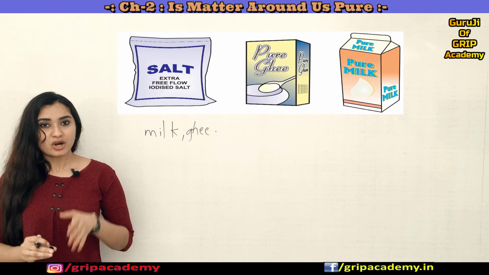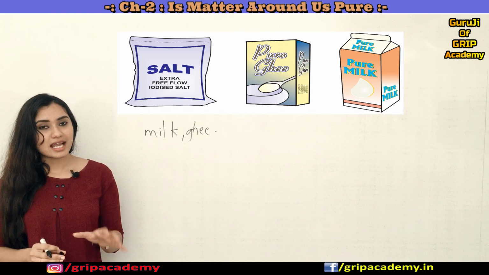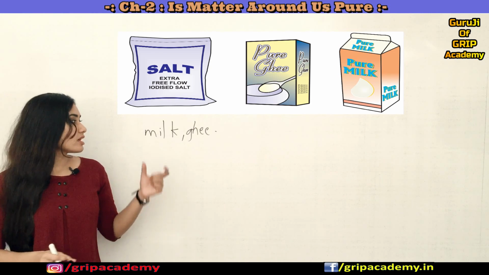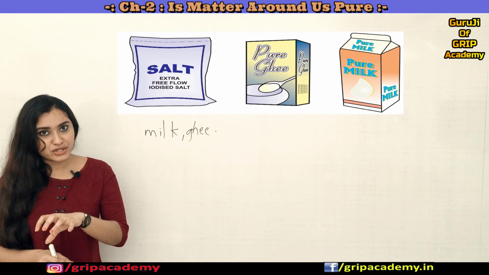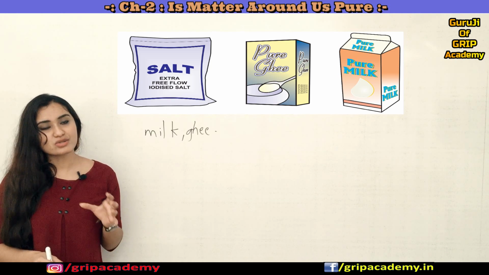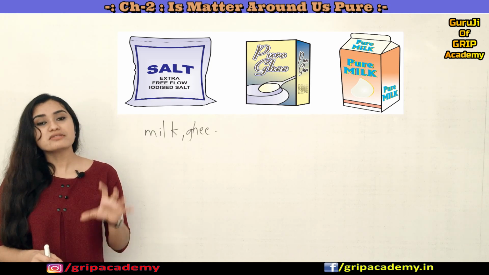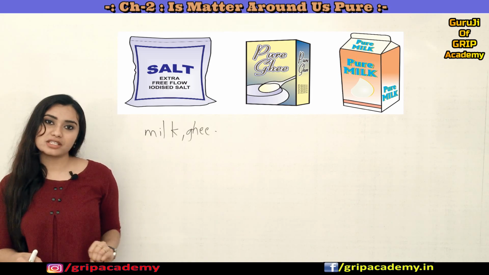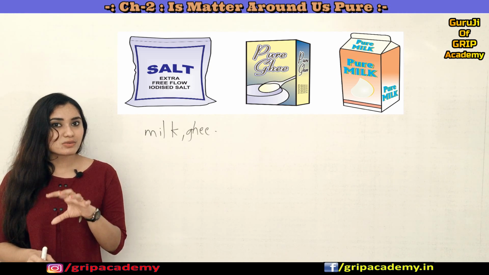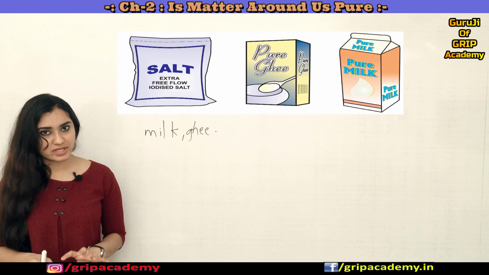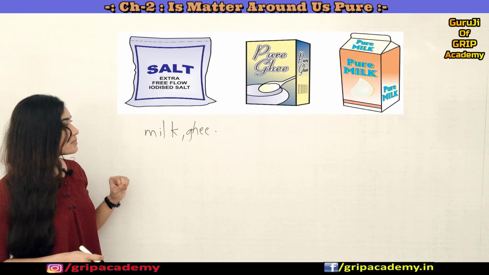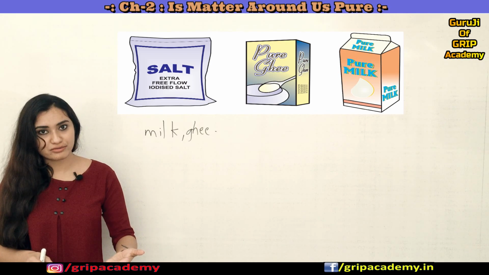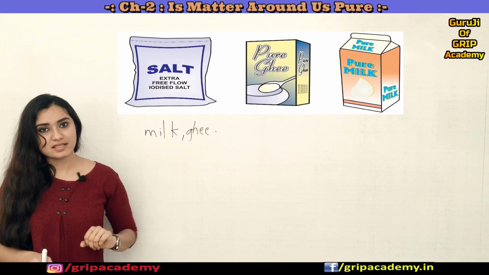If a scientist says that a substance is pure, it means that all the individual constituents of that particular substance are of the same type, and they all have the same chemical nature. This is what a scientist means by a pure substance. But according to a common person, if it does not have any sort of adulteration in it, he calls that a pure substance.